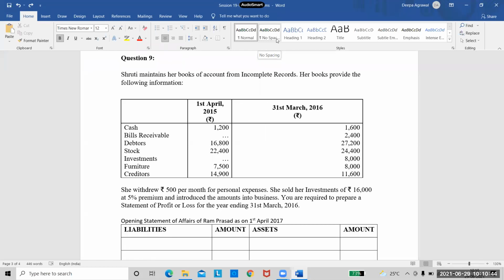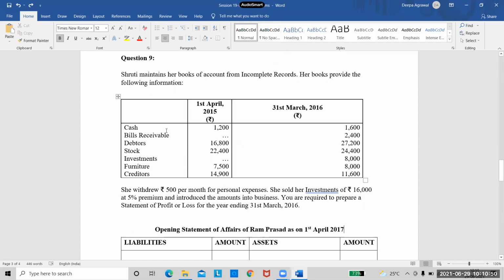That means in this question, he has not given us opening capital, neither has he given us the closing capital. He has given us ledger balances for both the dates. So we will prepare opening statement of affairs, we will prepare closing statement of affairs, calculate both the capitals, and then we will go to the statement of profit. Right? See the remaining information.